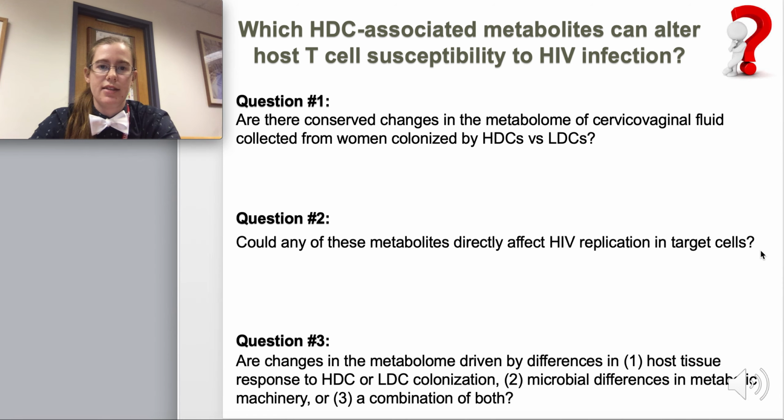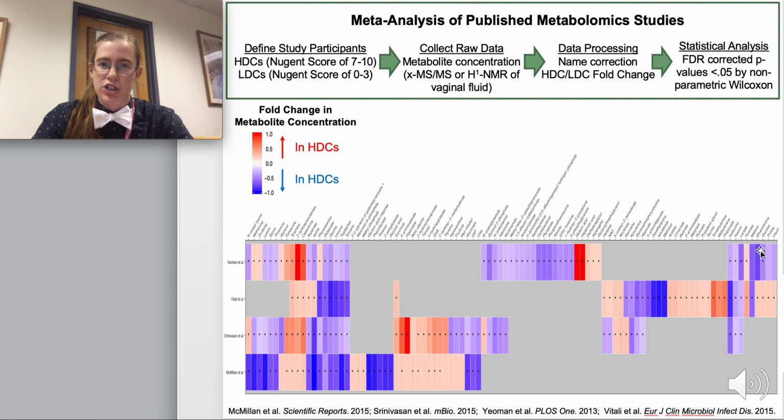And so with that said, these are the three questions I hope to address in the next 7 minutes. One, are there conserved changes in the metabolome of cervicovaginal lavage fluid collected from women colonized by HDCs versus LDCs, despite the inherent polymicrobial nature of these communities? Two, could any of these metabolites directly affect HIV replication in target cells? And three, are changes in the metabolome being driven by differences in the microbial metabolic machinery?